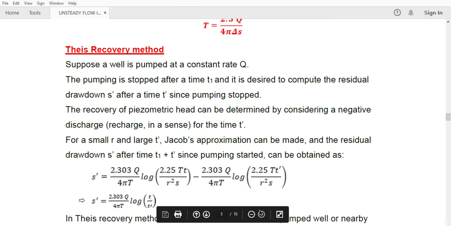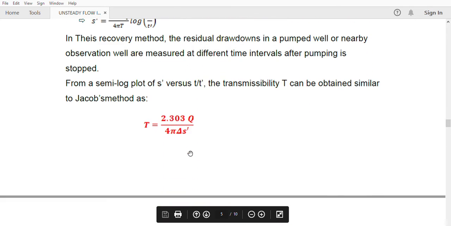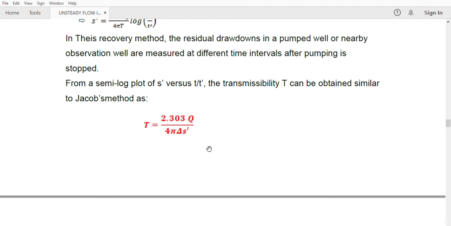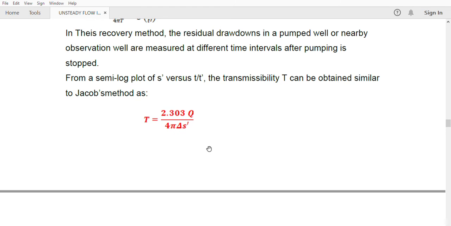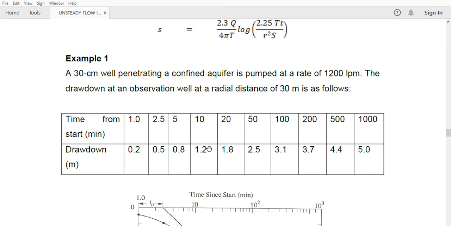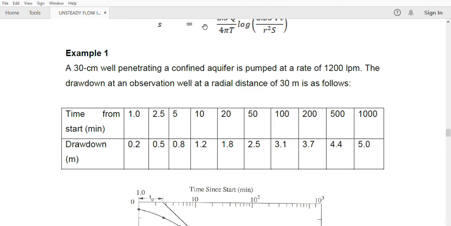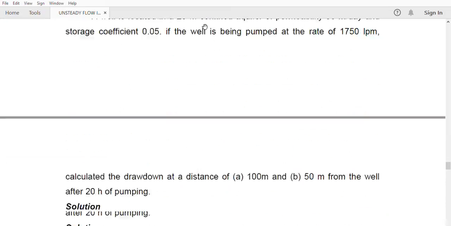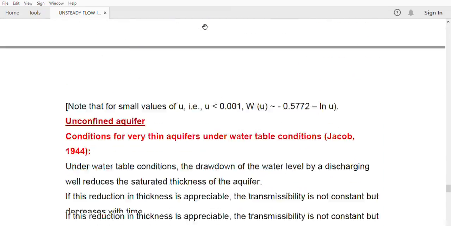The recovery is taken. The recovery in drawdown, that is the decrease in drawdown, is noted, and it is substituted in the base equation for getting T is equal to 2.303 q by 4 pi delta S, where delta S is the decrease in drawdown due to the recovery. Okay, so that was the thing, and capital S is calculated by this equation. Some questions are there that you can do, and these were for confined aquifer.